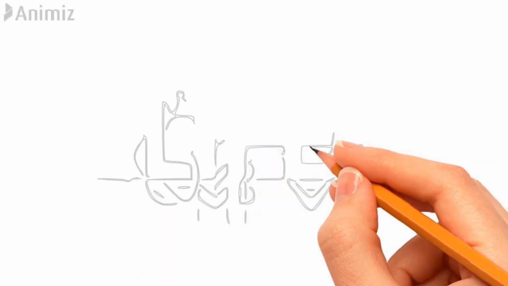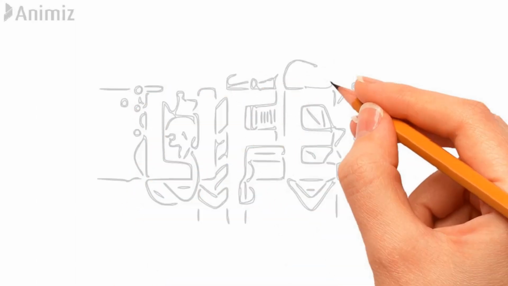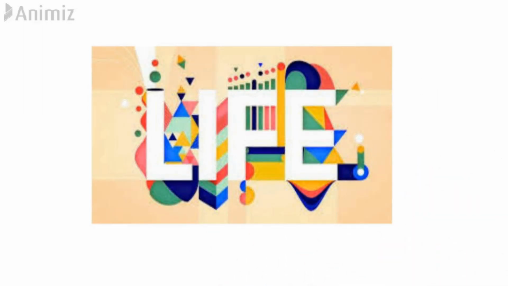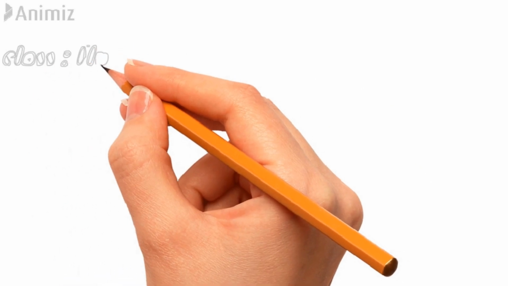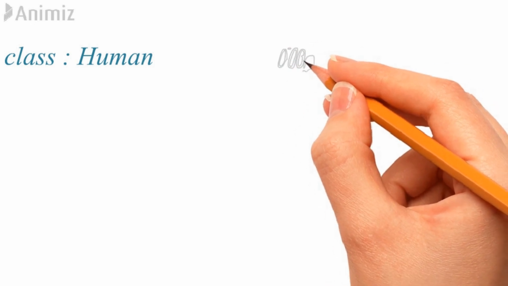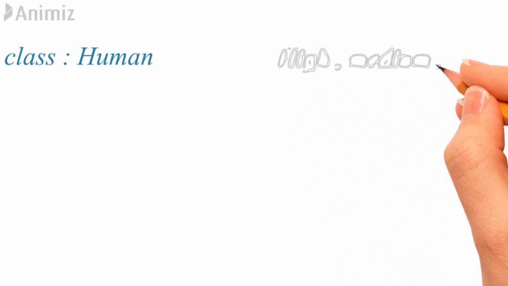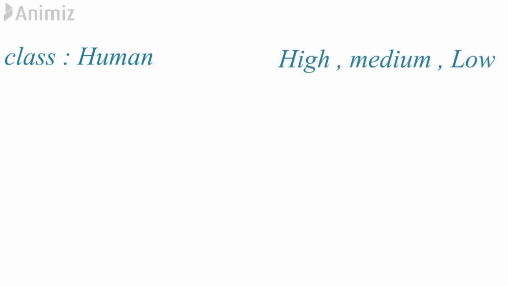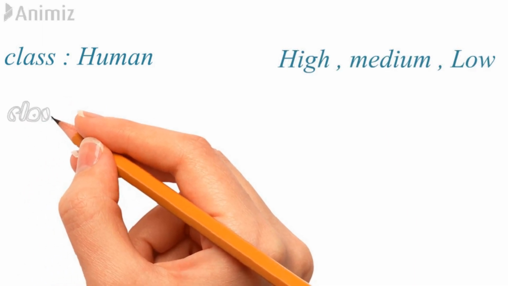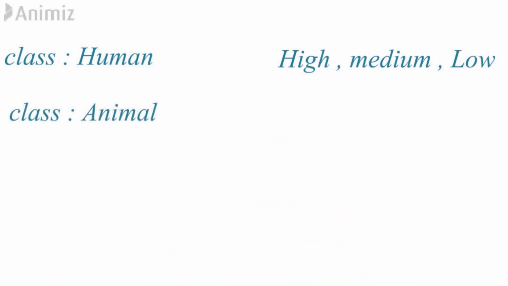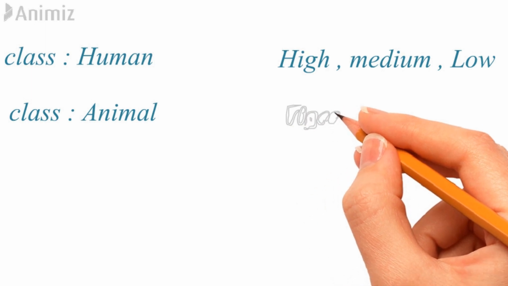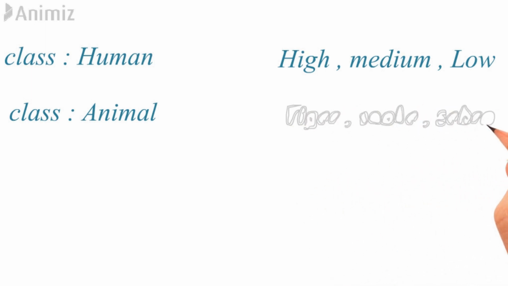Okay, so try to connect everything with real life things. Things become much simpler. So let's take a real life example. Human is the main class, and in that there are several categories like high society people, medium society people, and low society people. Similarly, a class can be an animal. So animal is the class, and in that there are several animals like tiger, snake, zebra, or elephant.